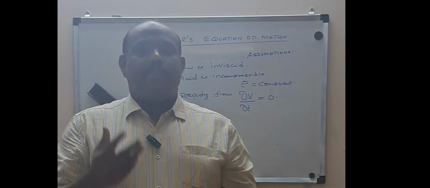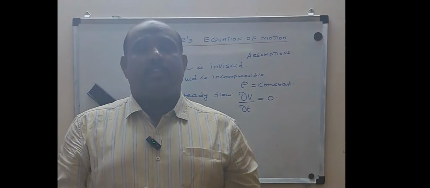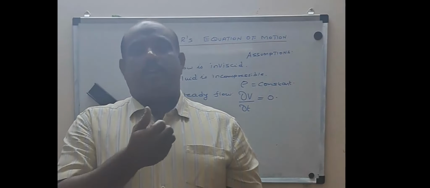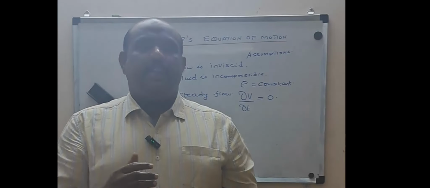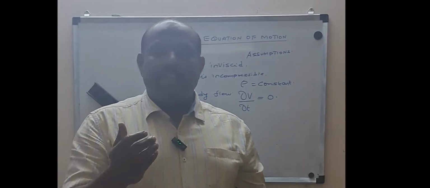The fluid doesn't have any viscosity property. So we are assuming that, but the real fluid will have viscosity, but we are assuming there is no viscous nature. So it is called inviscid. The second condition is that it is what? Incompressible. That is, the density remains constant.